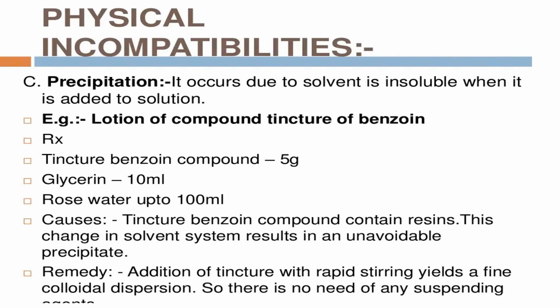Precipitation occurs when a non-solvent is added to a solution. Example, lotion of compound tincture of benzoin: compound tincture benzoin 5 gram, glycerin 10 ml, rose water up to 100 ml. The cause is that compound tincture benzoin contains certain resin. This change of solvent type results in an unavoidable precipitate. Remedy: addition of the tincture with rapid stirring yields a fine colloidal dispersion, so there is no need of any suspending agent.